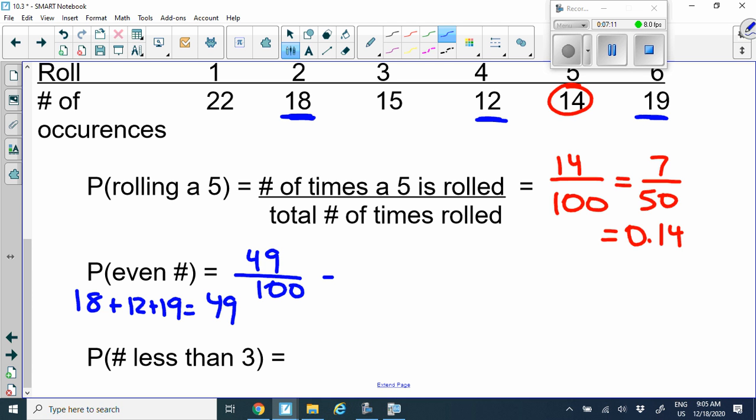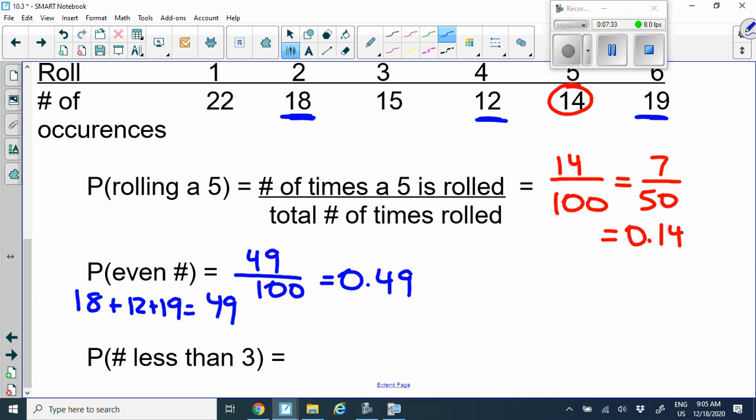If you want to write it as a decimal, okay? Now remember, theoretically, we got 1/2. Here, we got very close to that 1/2 or 0.5. We got 0.49. So as I said, if you actually did this experiment an infinite number of times, your experimental probability will get to your theoretical probability.